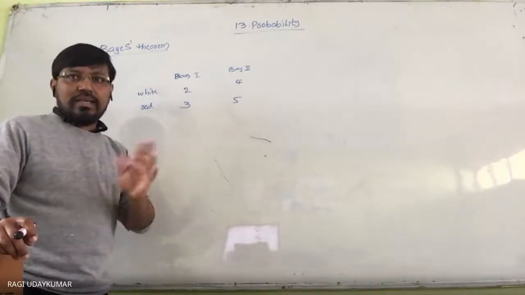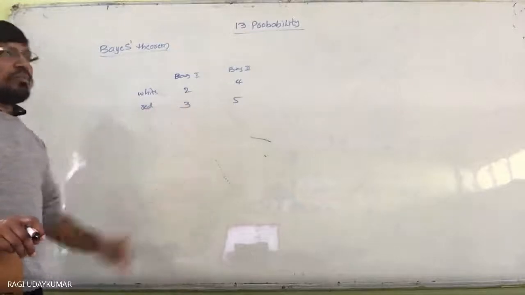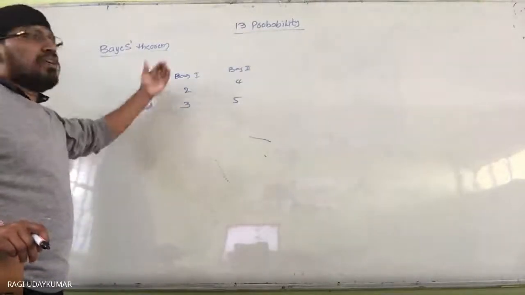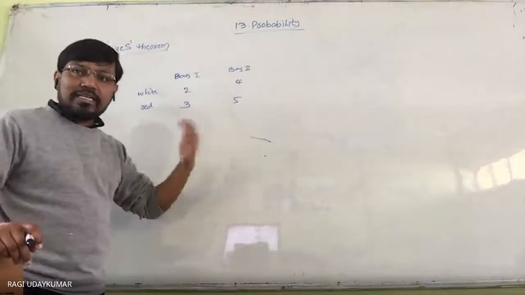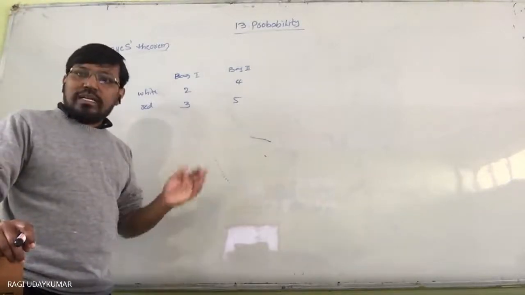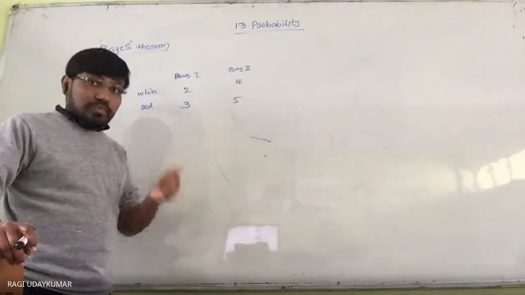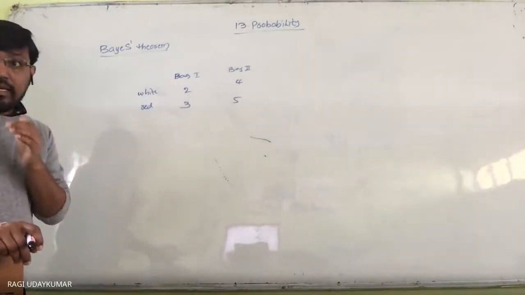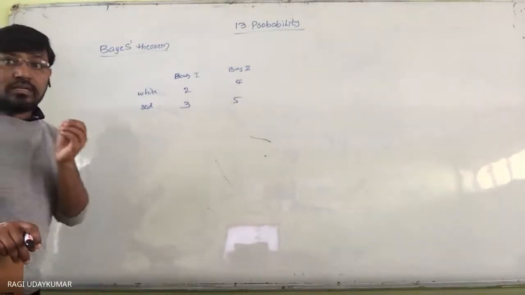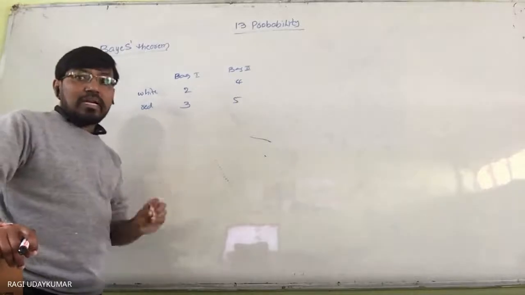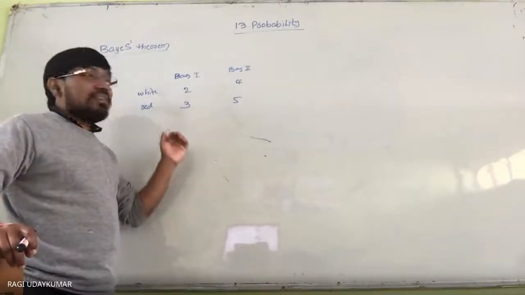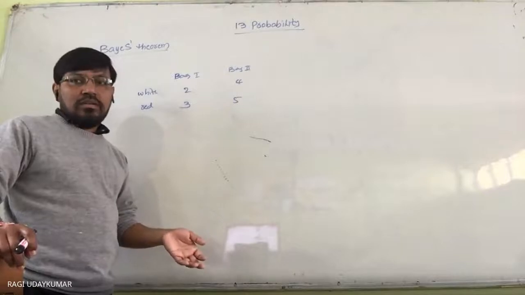In the first case, the probability of drawing a white ball from bag one, given that bag one is selected, is conditional probability. Is it possible to find the bag if the white ball is given?